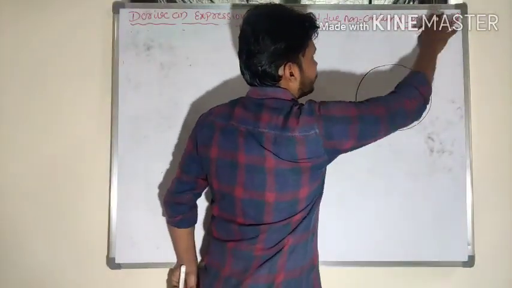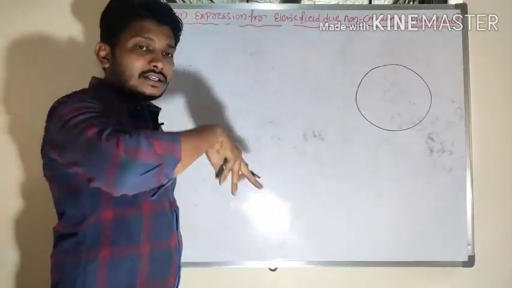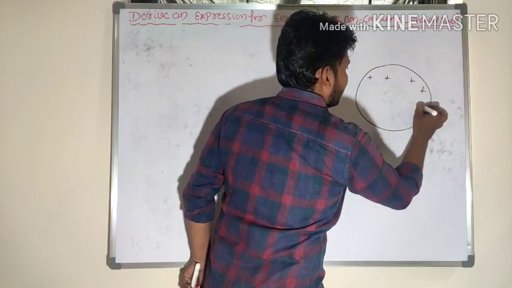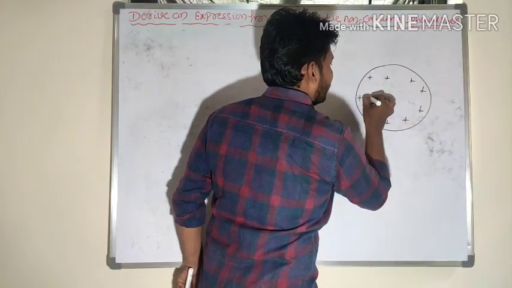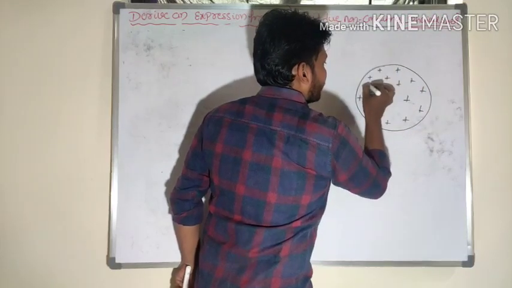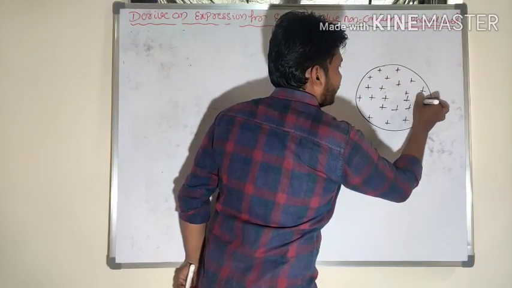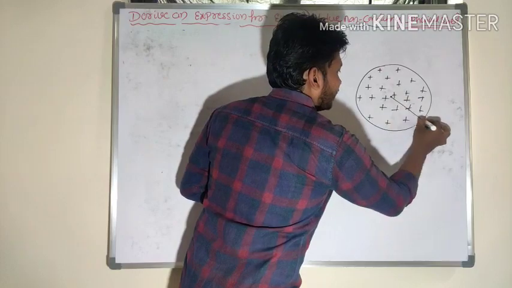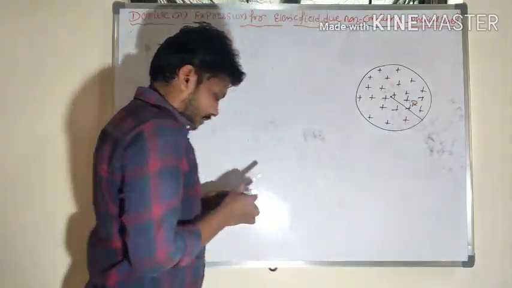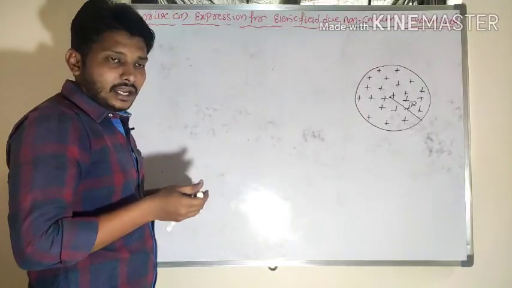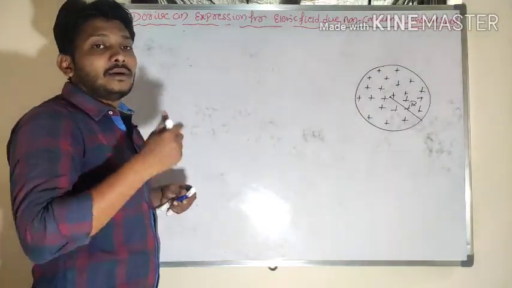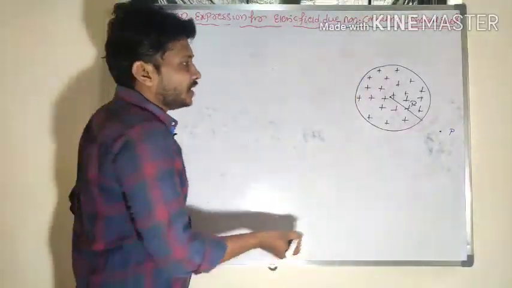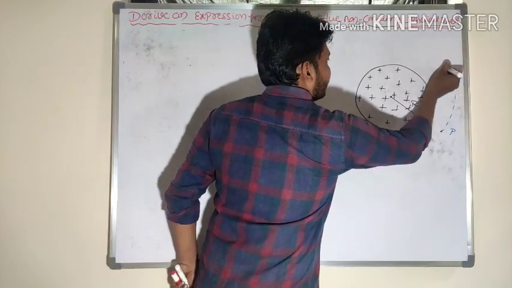In case of a non-conducting sphere, charges are present inside the sphere also. So the charges are distributed inside the sphere, and these charges are distributed uniformly. For simplification, I took the charges to be distributed in a uniform manner. This is the center of the sphere. Let R be the radius of the sphere. Now again I will choose one point of observation, outside the sphere, where the electric field is to be determined. So I will draw an imaginary sphere here.